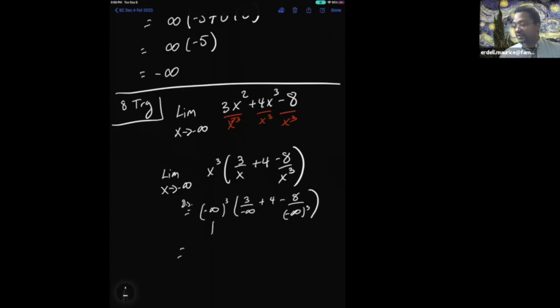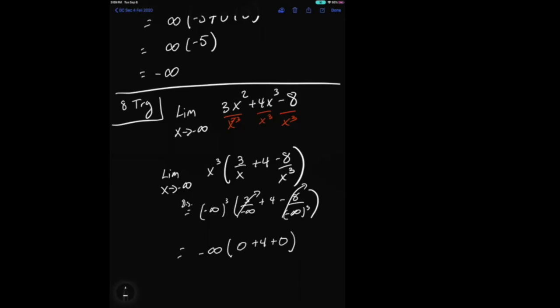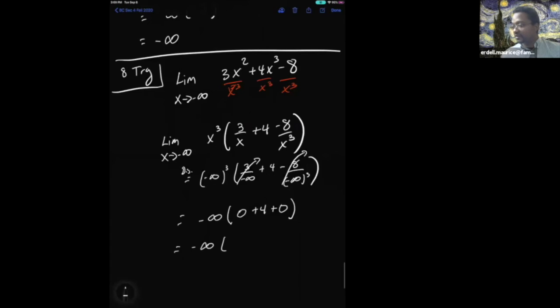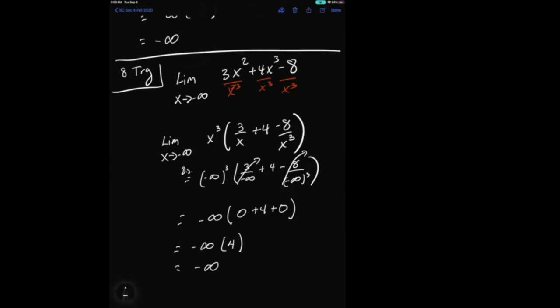Negative infinity times negative infinity times negative infinity is negative infinity. 3 divided by negative infinity is 0. Negative 8 divided by infinity again is 0. So that leaves me with negative infinity times 4. Negative infinity times 4 is negative infinity. That is the solution.